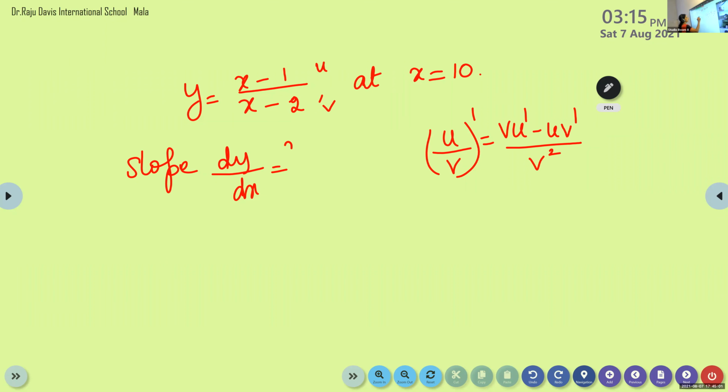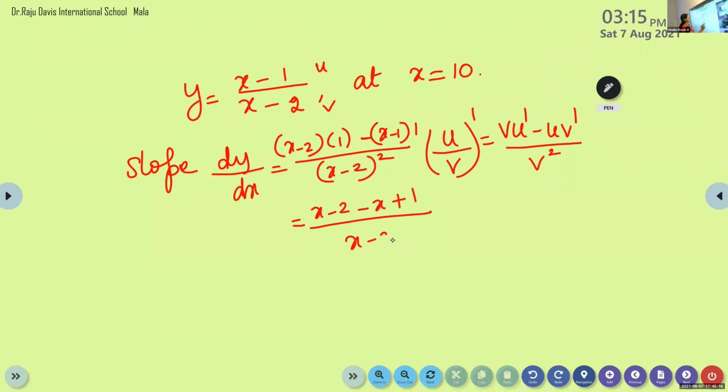So we get x minus 2 into 1 minus x minus 1 into 1 by x minus 2 the whole square. So we get x minus 2 minus x plus 1 by x minus 2 the whole square. Now plus x minus x will get cancelled. Minus 2 plus 1 means we will get minus 1 by x minus 2 the whole square. So this is dy by dx.